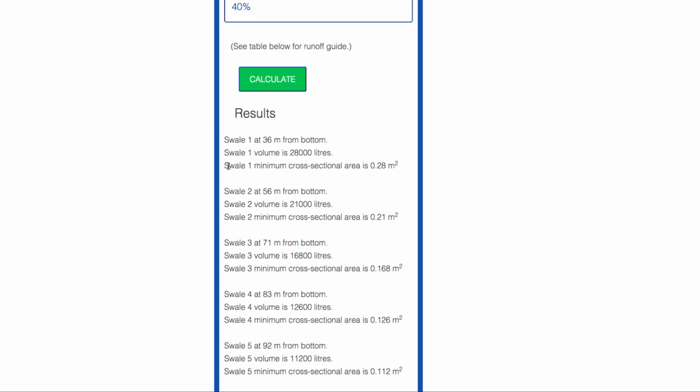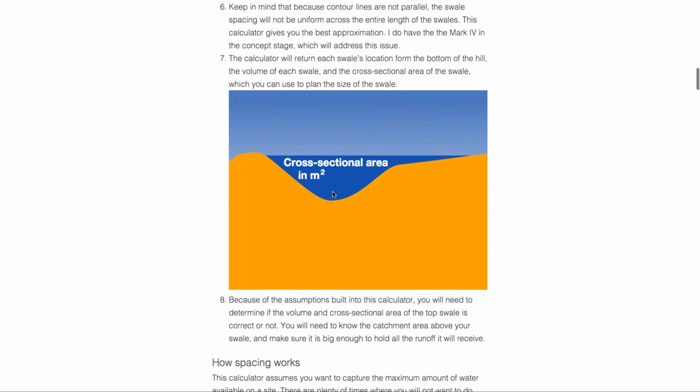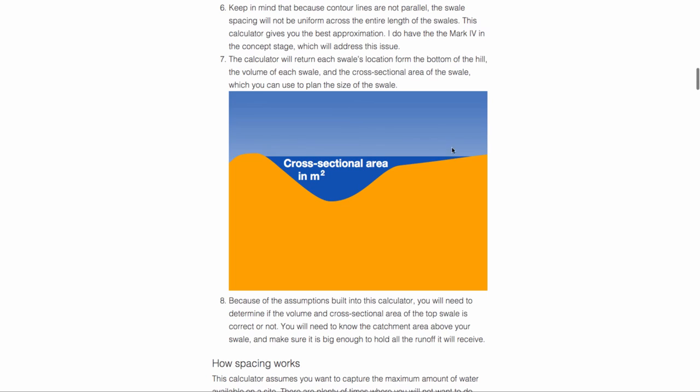Now, when it tells you your cross-sectional area for each swale, so say swale number 1, 0.28 meters squared, what that means is the area of your swales, how much water it can hold. And this will be up until the spillway, assuming you have a spillway built in. At what point the water will flow over, that's your area, how much it'll hold. So that can tell you how big to make your swales.